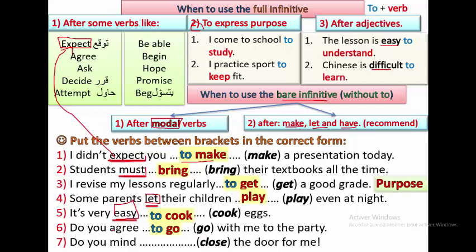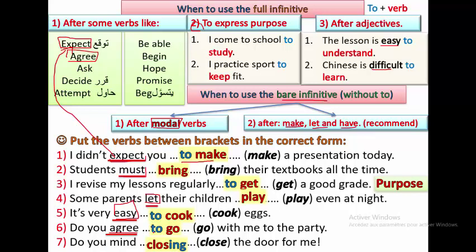Because we have the verb agree, and agree is one of these verbs that we have here. 7. Do you mind closing the door for me? Do you mind to close? Closing or close? Great job. It's closing, because we have this expression, don't mind. Remember, we saw it before in gerund.